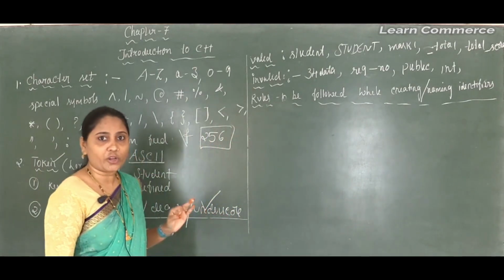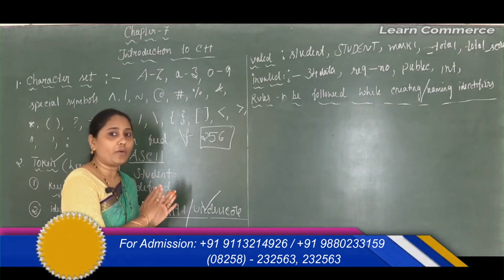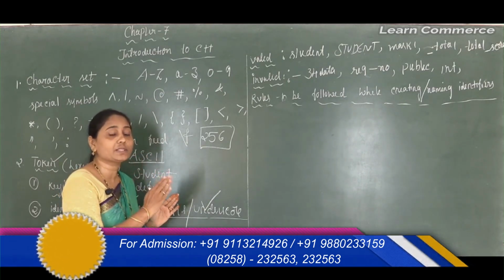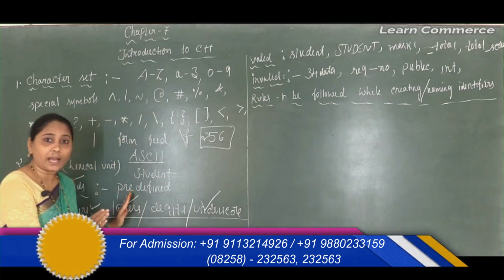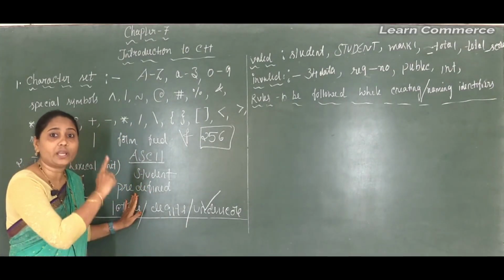Now clear this point: which is called a valid identifier, which is called an invalid identifier, and why it is called invalid. We know that an identifier may start with either an alphabet or the underscore.